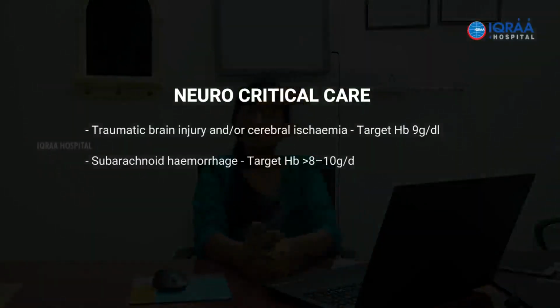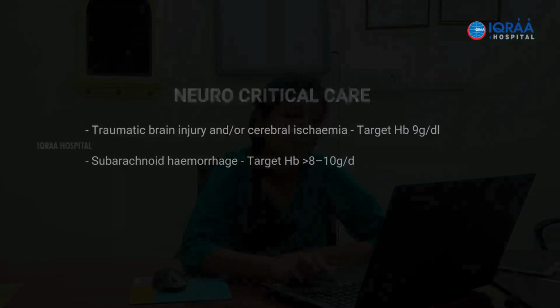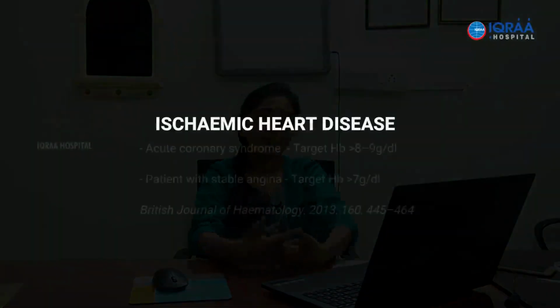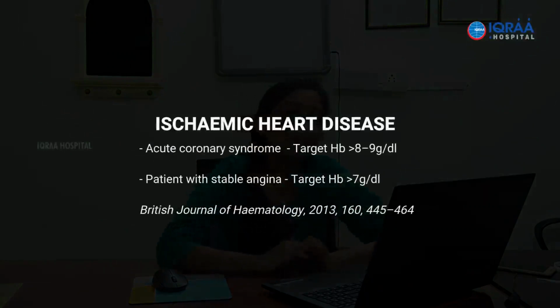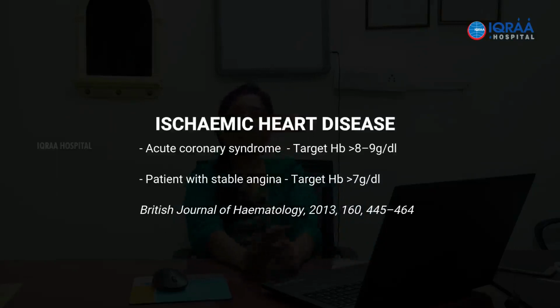Neurocritical care, traumatic brain injury and/or cerebral ischemia: the target should be more than 9. Subarachnoid hemorrhage, more than 8 to 10. Ischemic heart disease, again we are always worried because here we are concerned about the oxygenation of the tissues. So in acute coronary syndrome, your target should be greater than 8 to 9, and patients who have stable angina, the target should be anywhere more than 7.